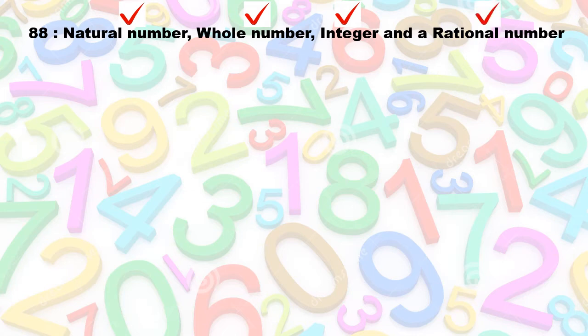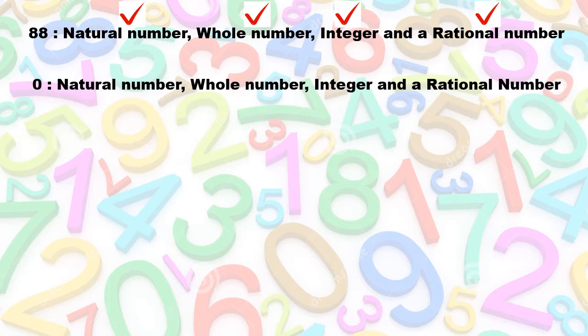So it belongs to all four of those number systems, or the classification of those numbers. It doesn't have to belong to just one specific type of number. Okay, so please remember that. So next example. If I say to you 0, is that a natural, whole, integer, or a rational number? Okay, remember that it can belong to more than one.